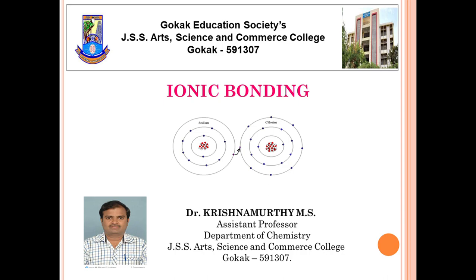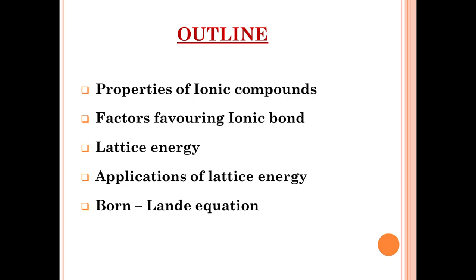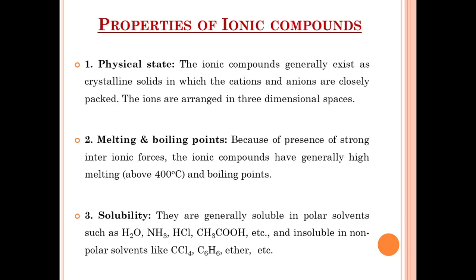In the last class, we studied about chemical bonding, octet structure, and the types of chemical bonding. In that, ionic bonding with example. Today, we will discuss the properties of ionic compounds, the factors favoring ionic bond, the lattice energy, applications of lattice energy, and Born-Lande equation.